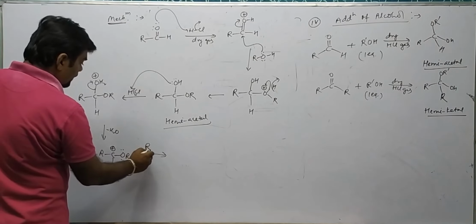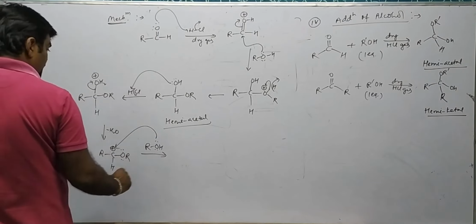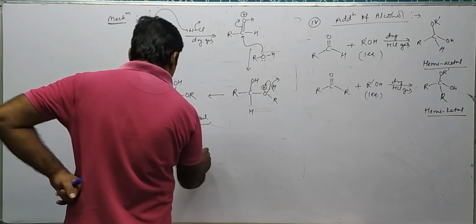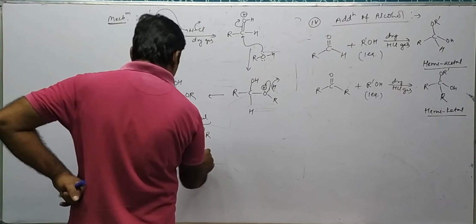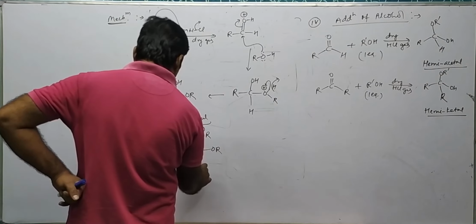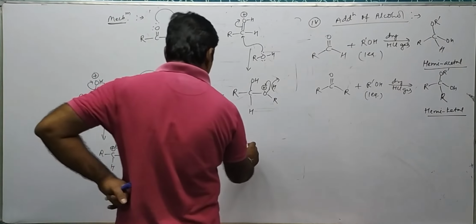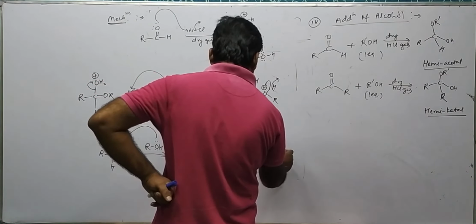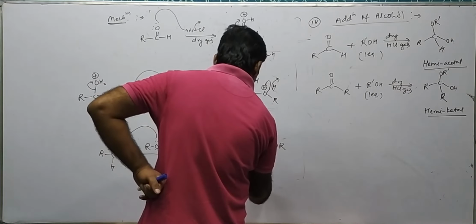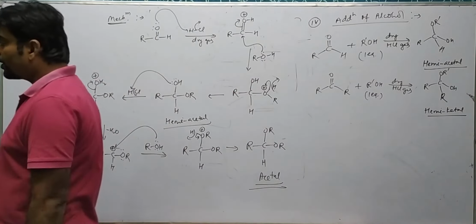Now, another equivalent of alcohol approaches this carbon, becoming R C, OR H, this is plus, OR and H. This H plus will move out, becoming R C, OR, OR and hydrogen. This is acetal. And a similar mechanism applies for ketals.